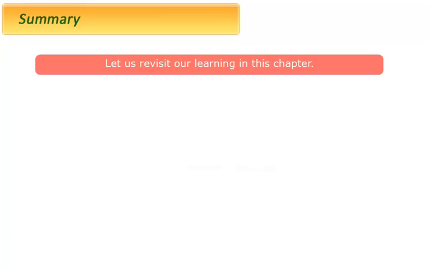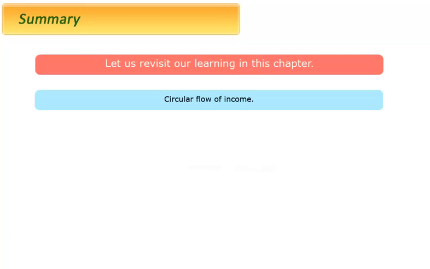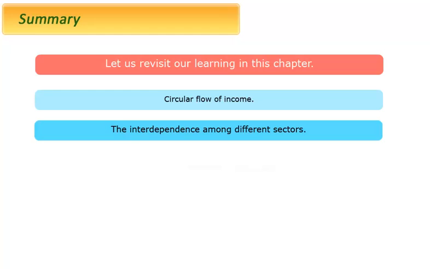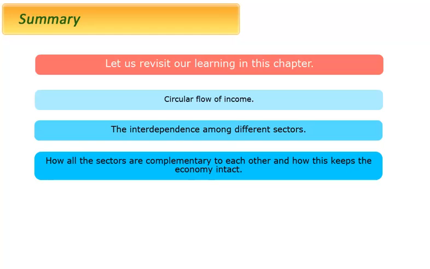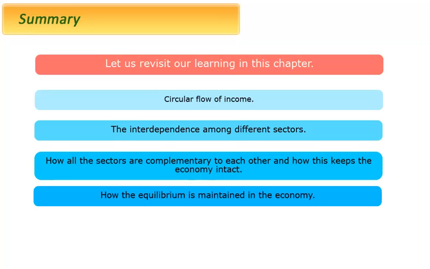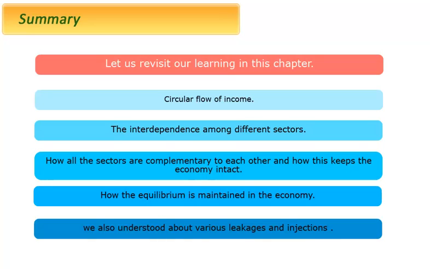Let us revisit our learning in this chapter. Circular flow of income: the interdependence among different sectors. How all the sectors are complementary to each other and how this keeps the economy intact. How the equilibrium is maintained in the economy. We also understood about various leakages and injections.